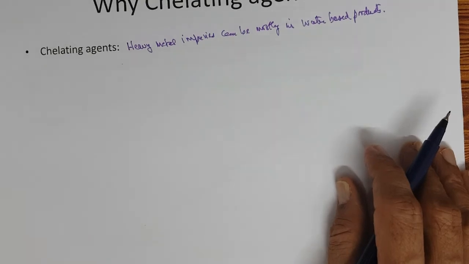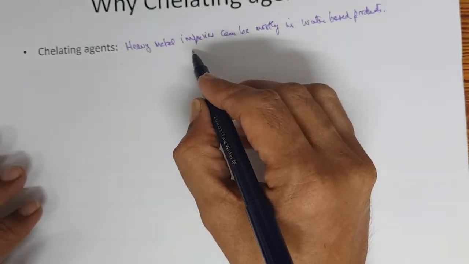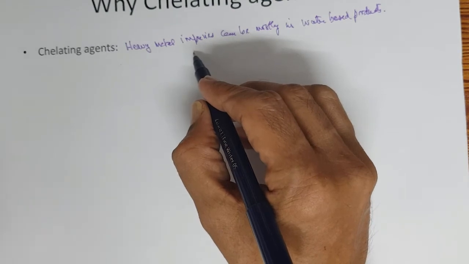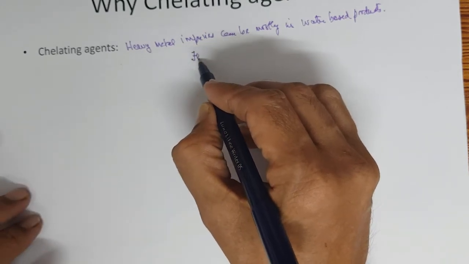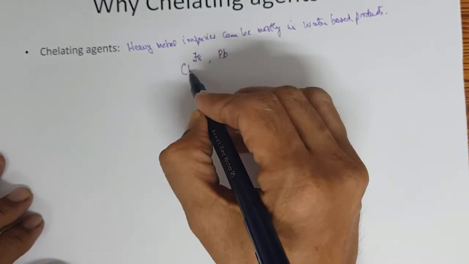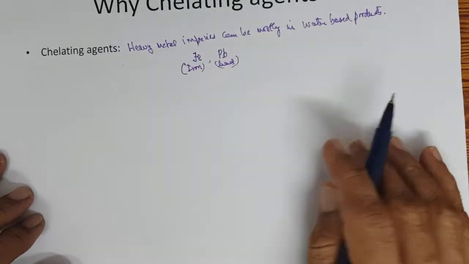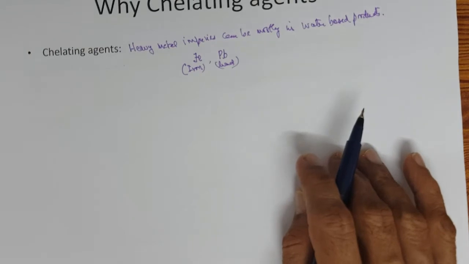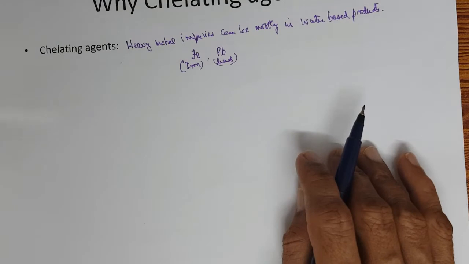What are the sources of heavy metal contamination in the product? A lot of heavy metals exist, but basically two common heavy metal problems are iron and lead. These are the two common heavy metals with which the product can get contaminated.